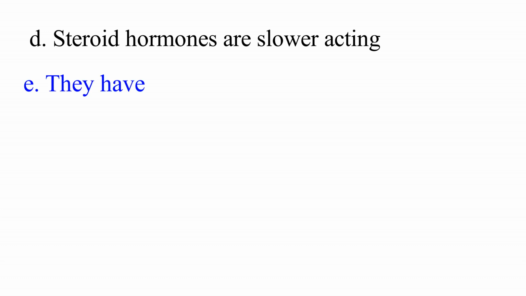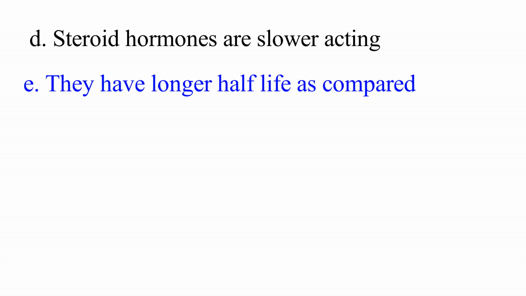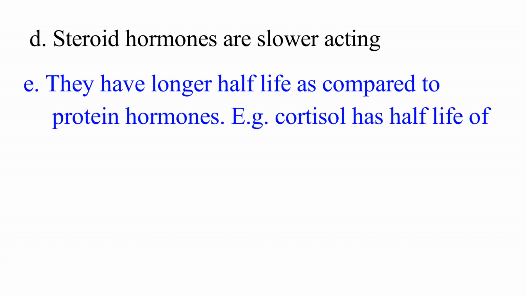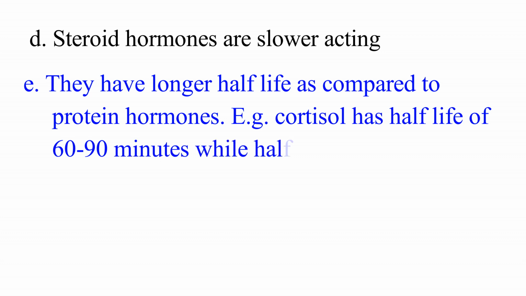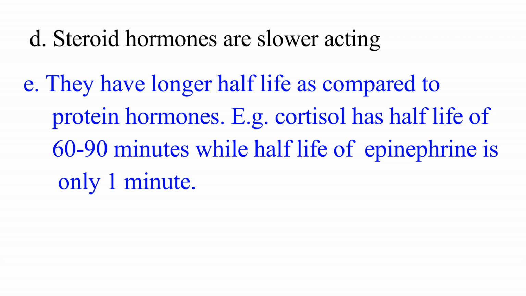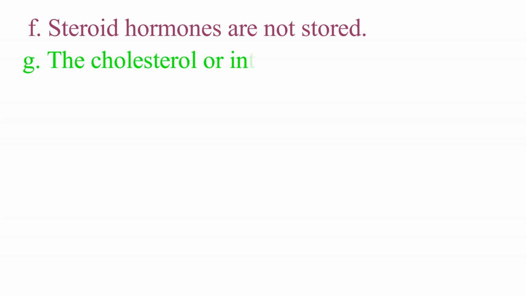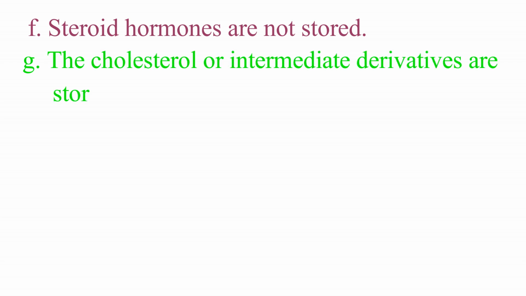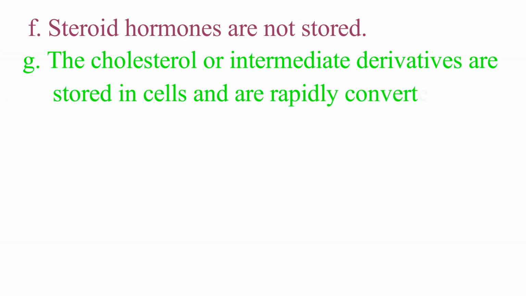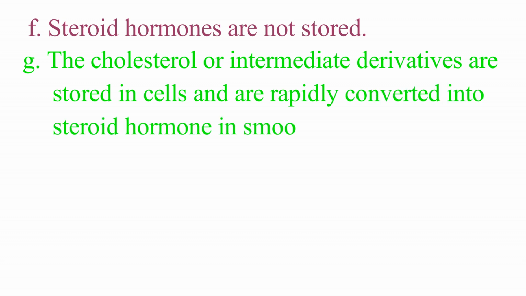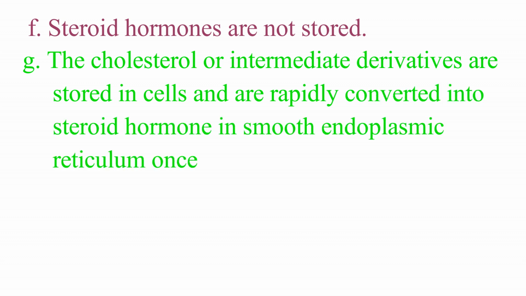Steroid hormones have longer half-lives as compared to proteins or amine hormones. For example, steroid hormone cortisol has a half-life of 60 to 90 minutes, while the half-life of amine hormone epinephrine is only 1 minute. The steroid hormones are not synthesized and stored. Instead, the precursor of these hormones, that is cholesterol plus the intermediate derivatives, are stored in large amounts in the cells of the gland. When the gland is stimulated, the cholesterol or the immediate derivatives are rapidly converted to the